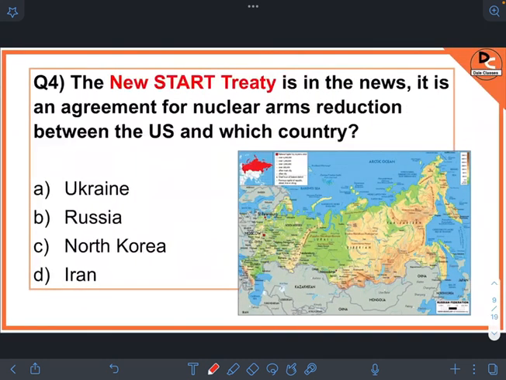Our next question, the New START Treaty is in the news. It is an agreement for nuclear arms reduction between USA and which country? There's always an arms race between two countries: one is USA and another is Russia. So the answer is Russia. What happened is, recently Russia halted USA inspection of its nuclear arsenal under this treaty.